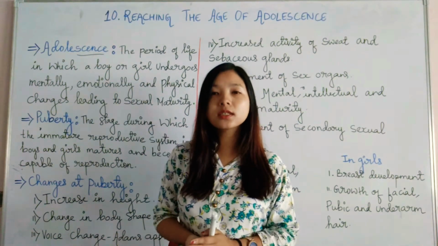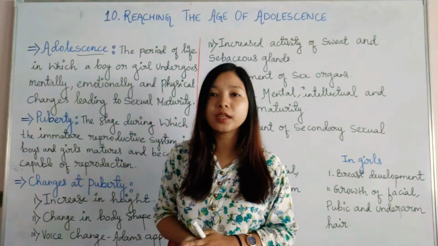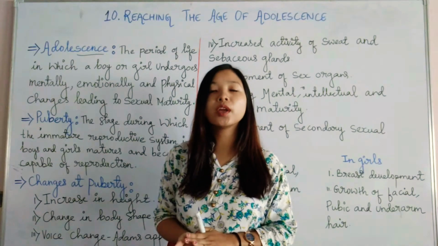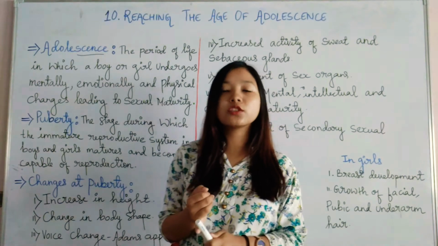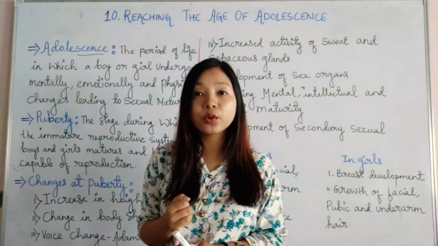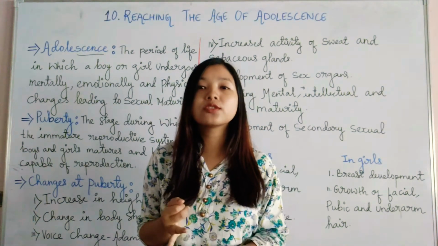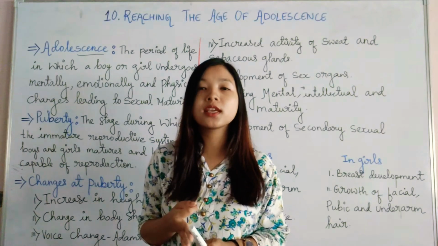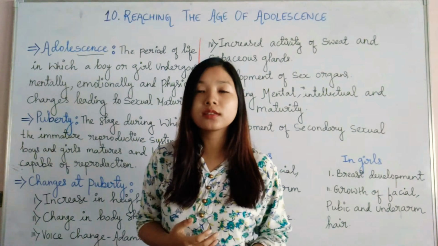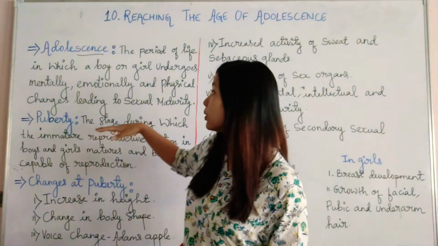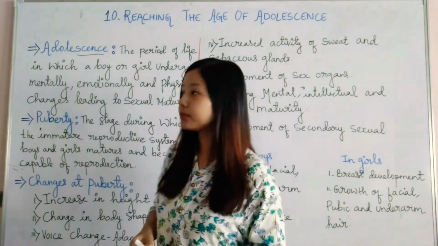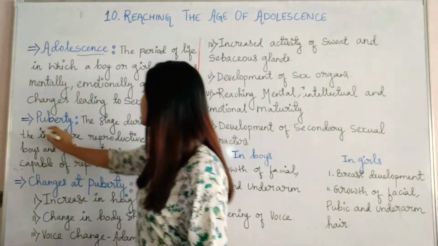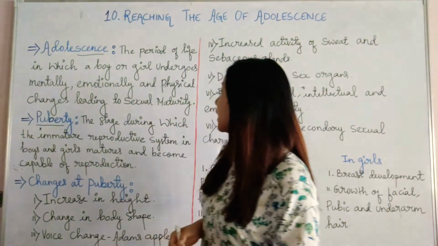So adolescent and teenager are the same thing, and they undergo a period where they experience physical changes, that means bodily changes, emotional changes, intellectual changes, and they gain various experiences resulting in their maturity. This is known as adolescence.